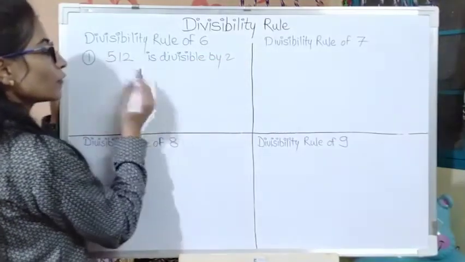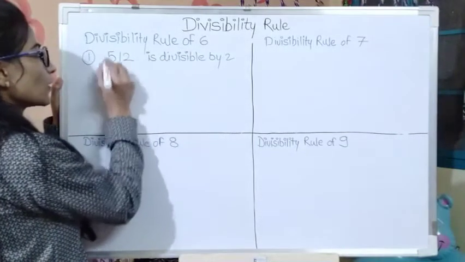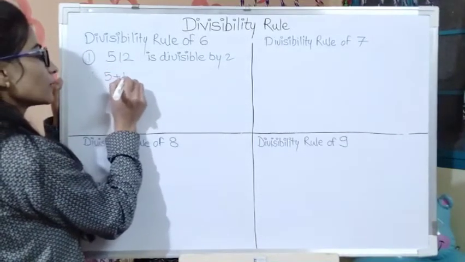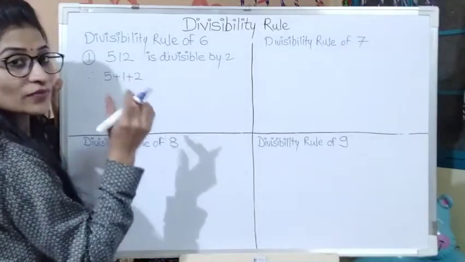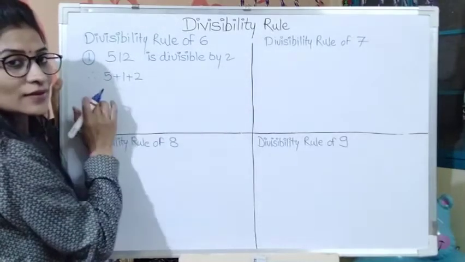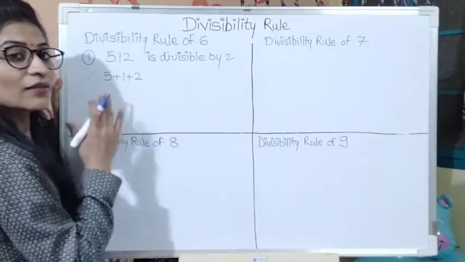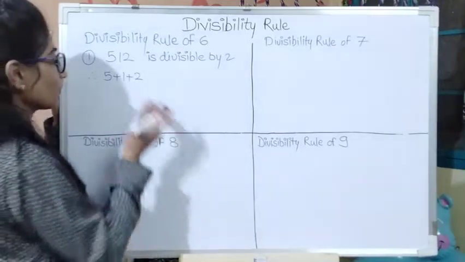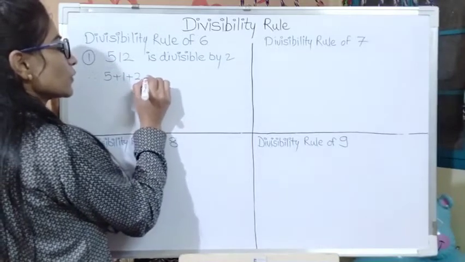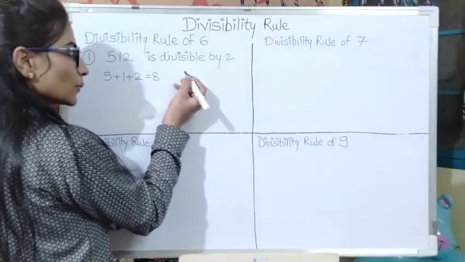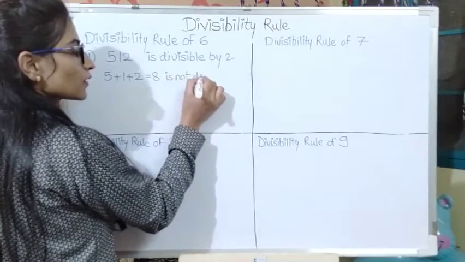So now we have to verify for 3. Let's take the sum of all digits: 5 plus 1 plus 2. According to the divisibility rule of 3, we take the sum of all digits, and if the sum is a multiple of 3, then the given number is divisible by 3. 5 plus 1 is equal to 6 and 6 plus 2 is equal to 8. So 8 is not a multiple of 3, which means it is not divisible by 3.